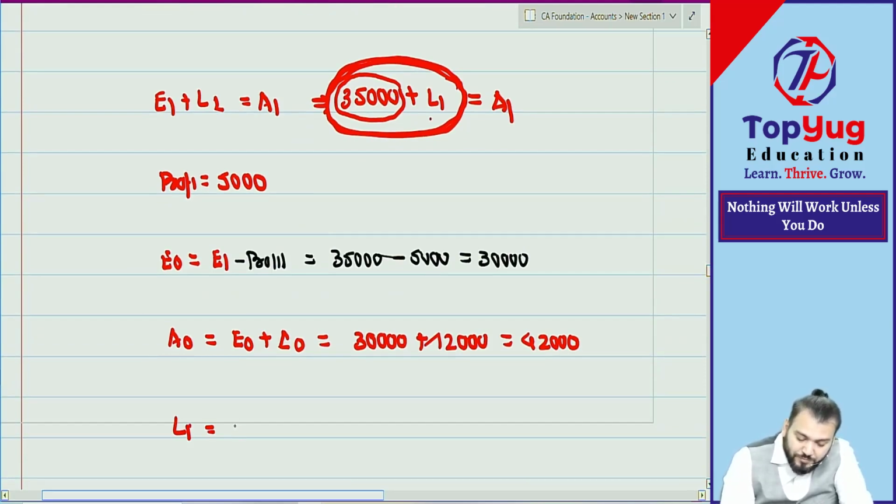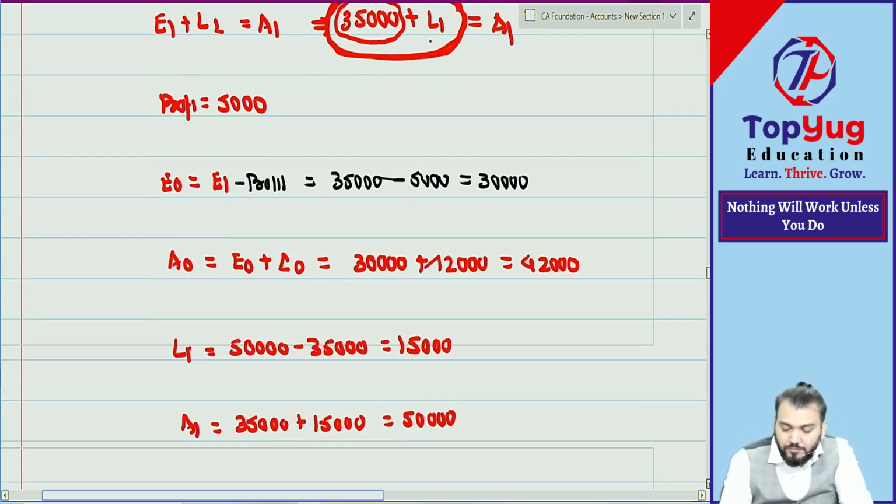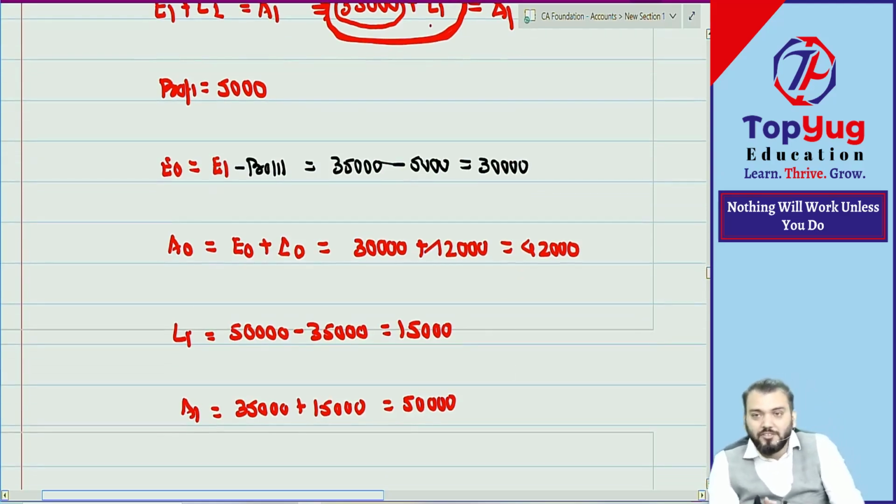So what is L1? Total liability is what? 50,000 minus 35,000 is equal to 15,000. Now you can find out A1. But the A1 will be equal to what? That 50,000 only. 35,000 plus 15,000 is equal to 50,000. Look, done. This type of question normally they can ask. Accounting equation. Totally based on accounting equation.